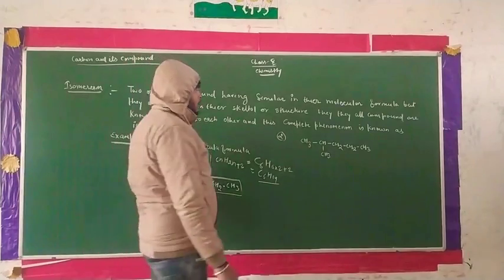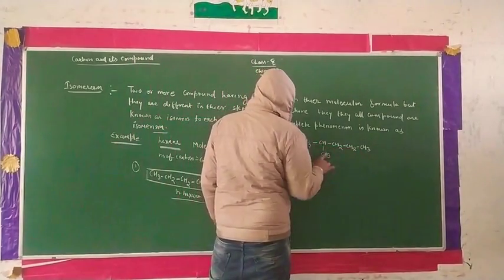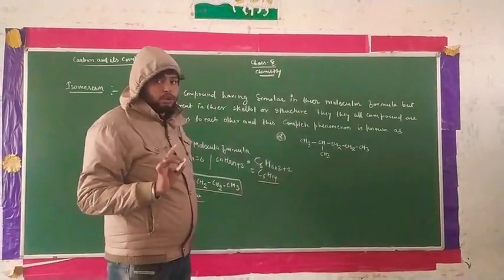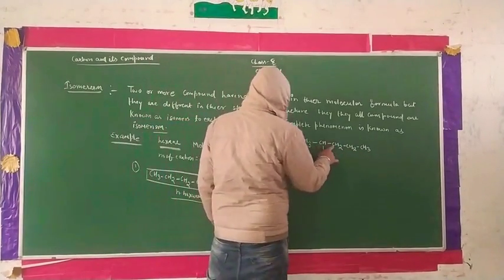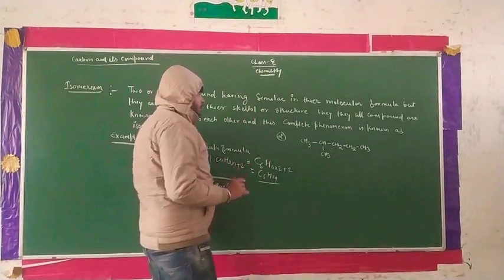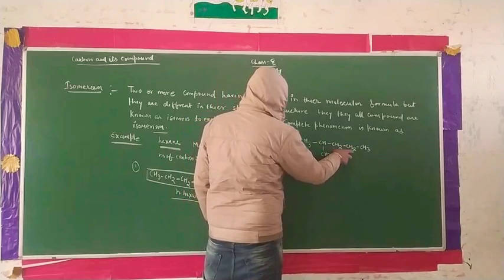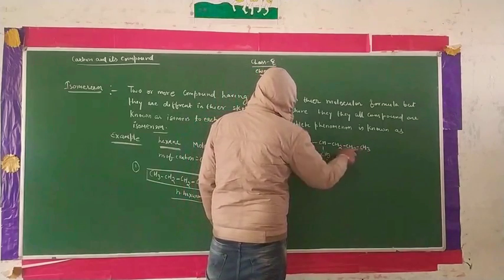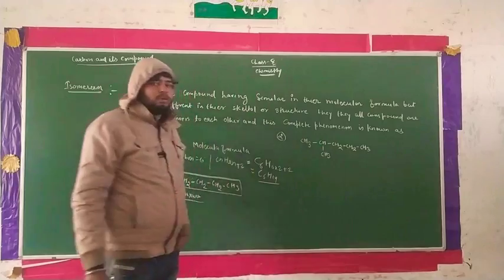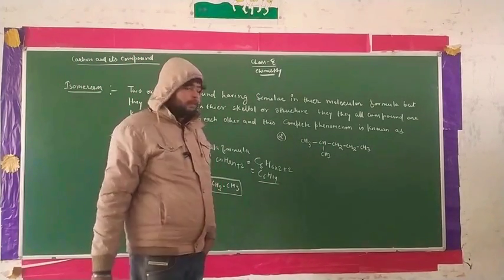The number of carbons is 1, 2, 3, 4, 5 and 6. Now count the number of hydrogens: 3, 3, 6, 8, 10, 13 and 14. The molecular formula is completely similar, C6H14.